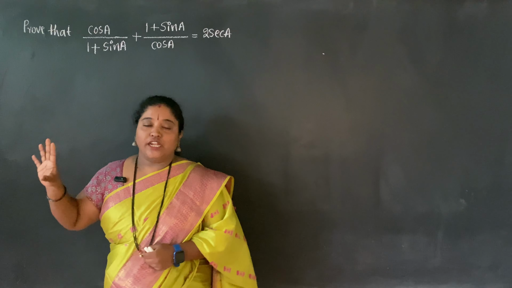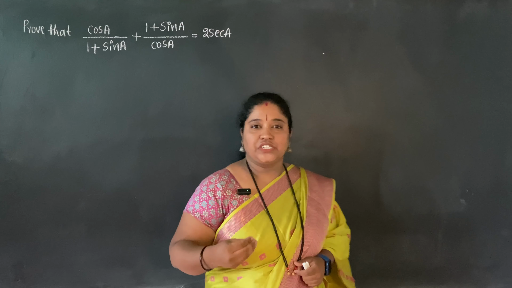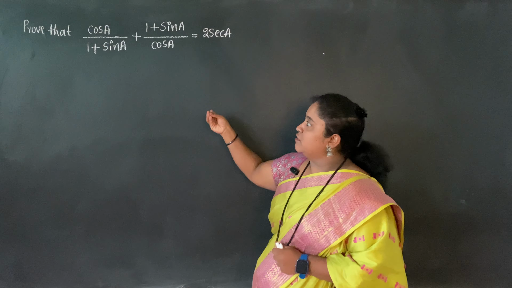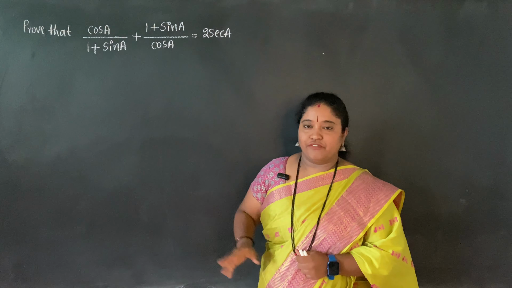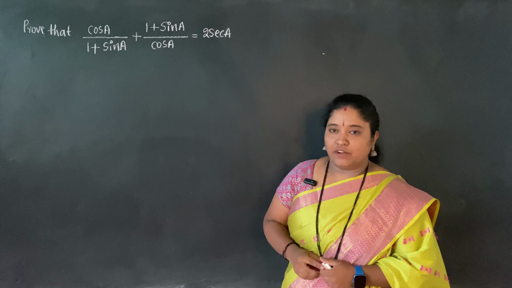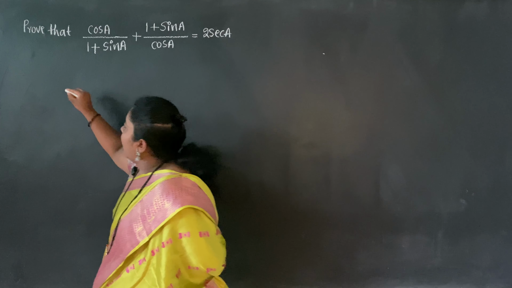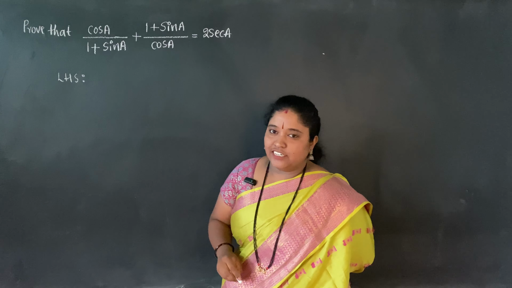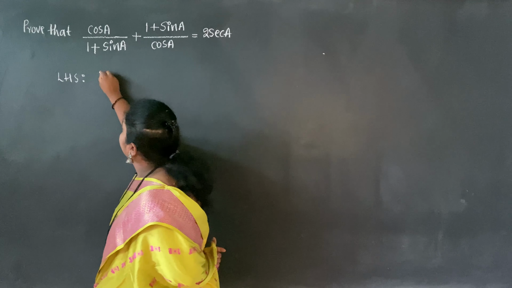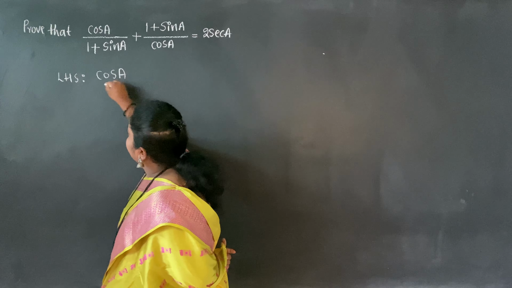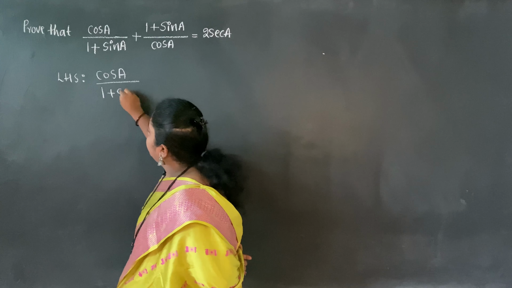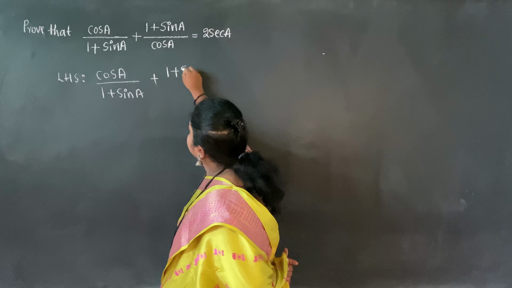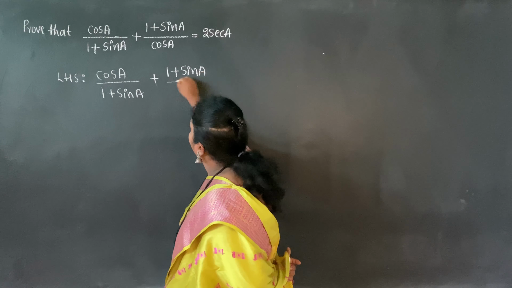When you look at the question, you feel that maybe it is a difficult one. Actually, this question is very simple. This might be asked as a 3-mark question, so we'll simplify it. I'll consider the LHS part, and let me write it: cos A divided by 1 plus sin A plus 1 plus sin A divided by cos A.